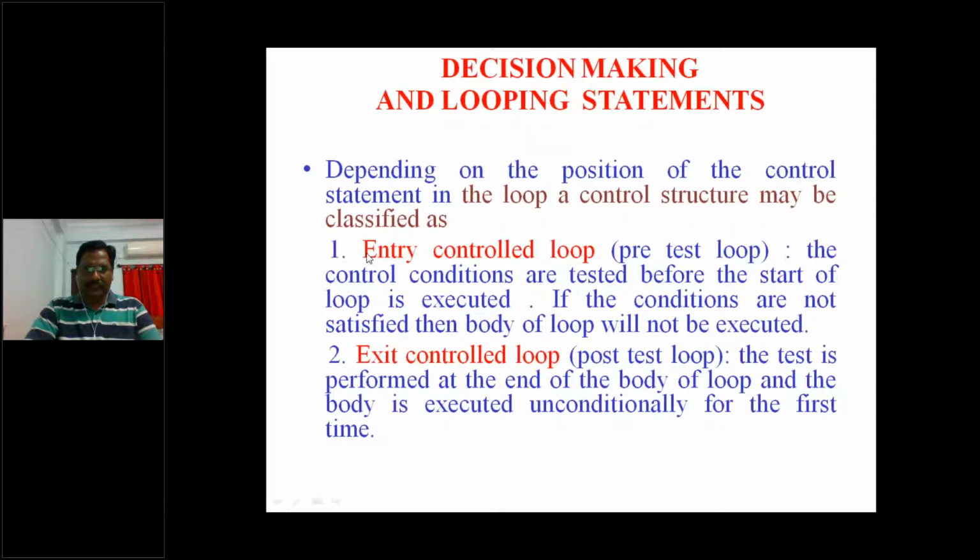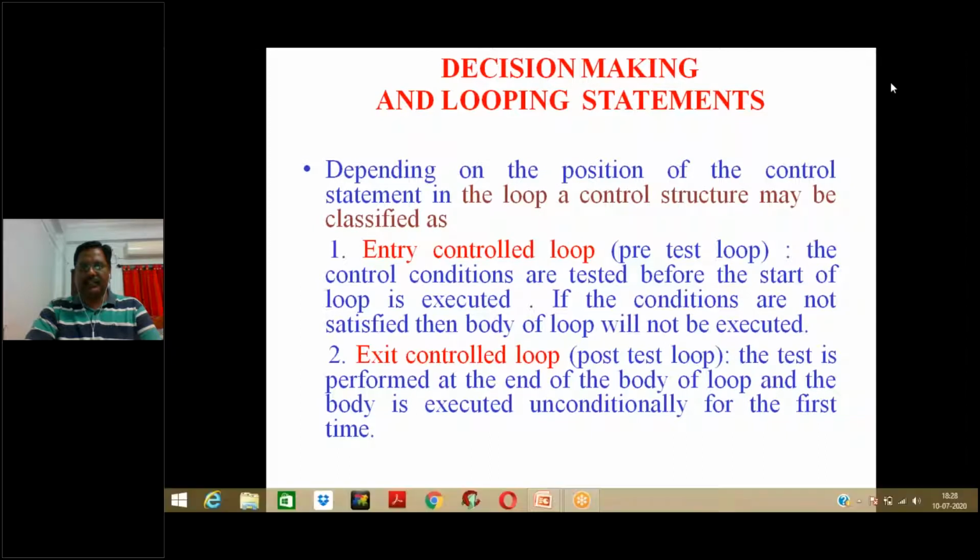So there are two kinds of loops. One is the entry control loop and another is the exit control loop. In the entry control loop, which is a pre-test loop, first we need to check the condition.